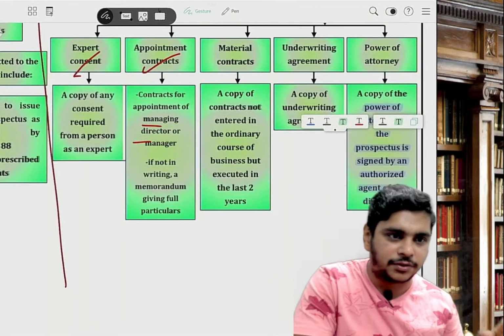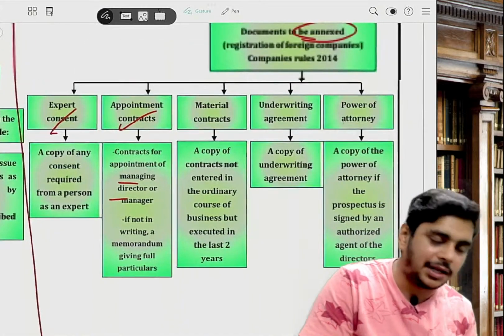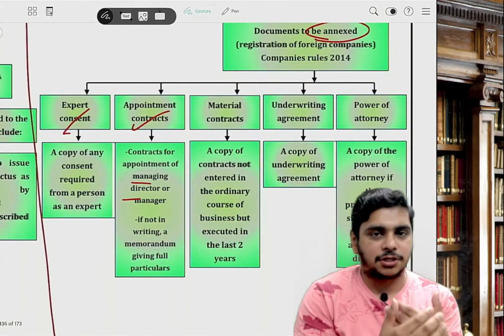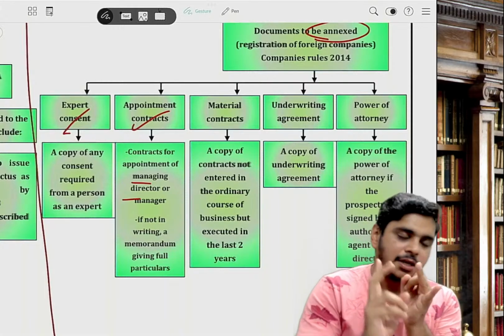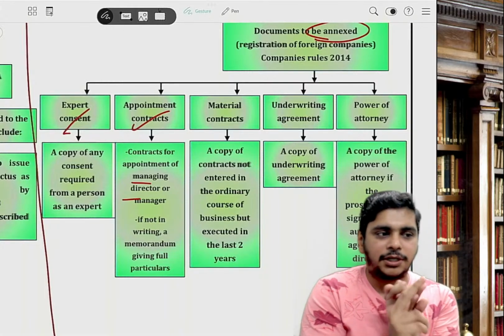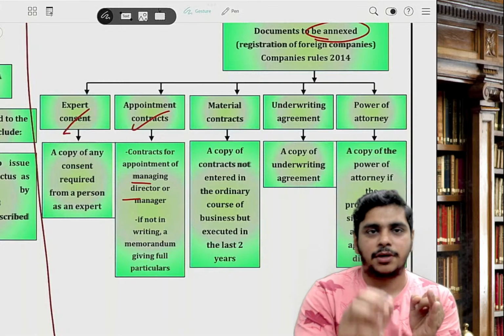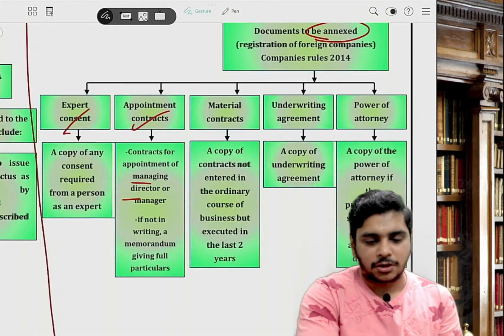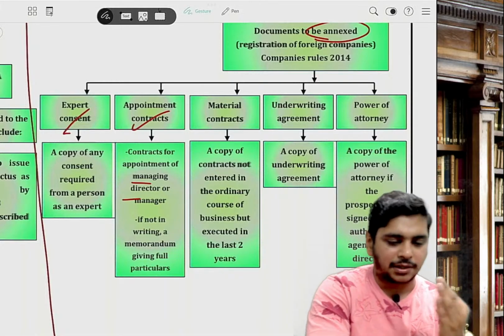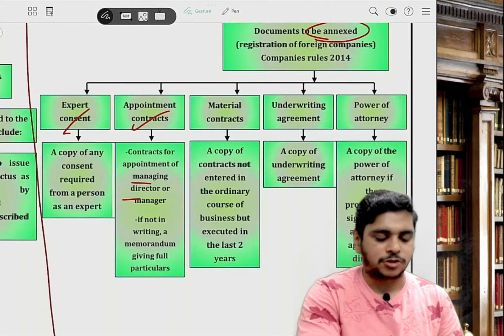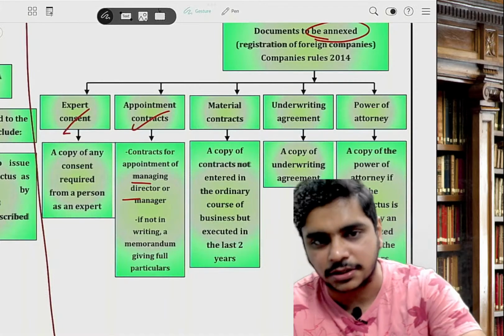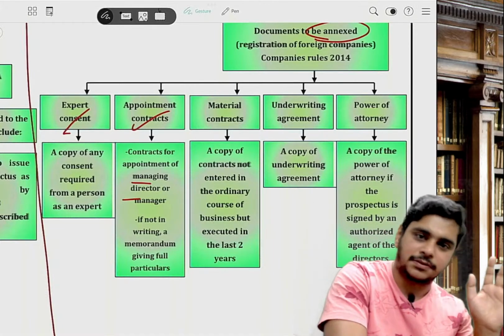So what is the section number, sir? 389. 389 means basically annexures to the prospectus. 5 things you will attach. Number 1, the expert's consent. Number 2, contracts of MD, WTD in writing. If it is not in writing, a memorandum containing the particulars thereof. Third, material contracts not entered in the ordinary course of business but entered in the last 2 years. Fourth, underwriting agreements. Fifth, power of attorney if the prospectus is signed by the authorized agent of the directors. Clear?